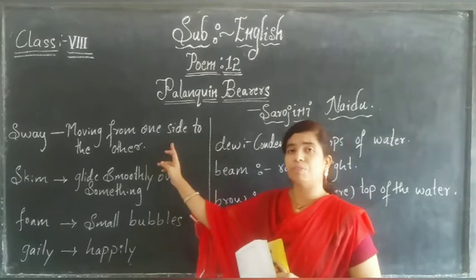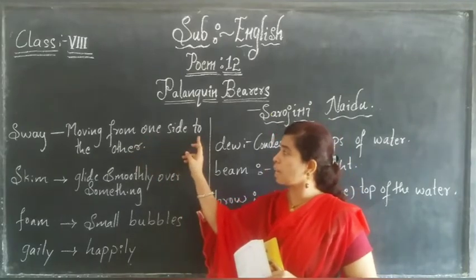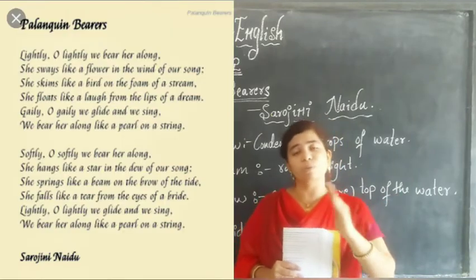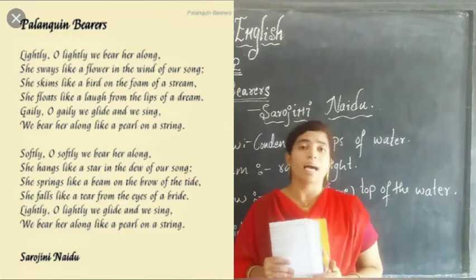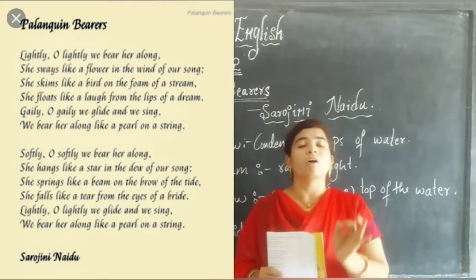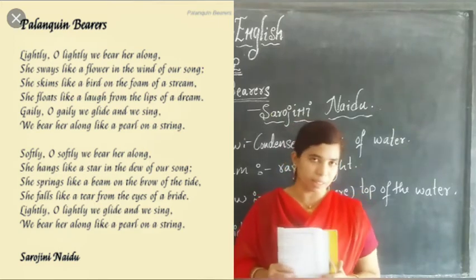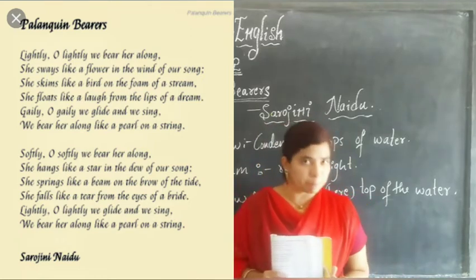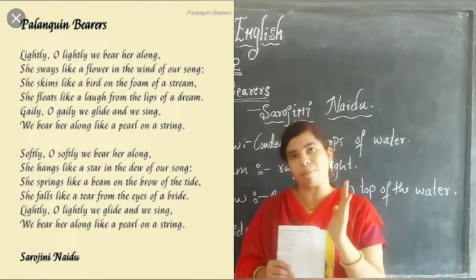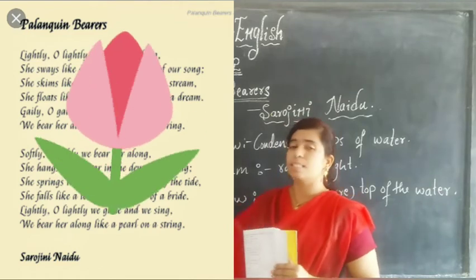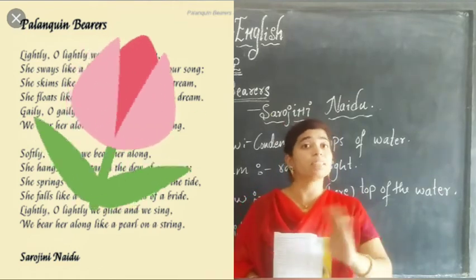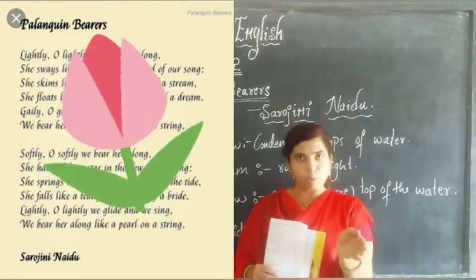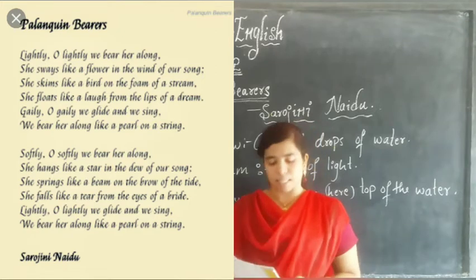Sway means to move from one side to the other. Yes, she sways, she just moves from one side to another in the wind of the song of the palanquin bearers, like how a flower moves when the wind appears. Just it will move and it will be stable, right? That is called swaying. It doesn't move completely from one place to another, just moving at that particular place.